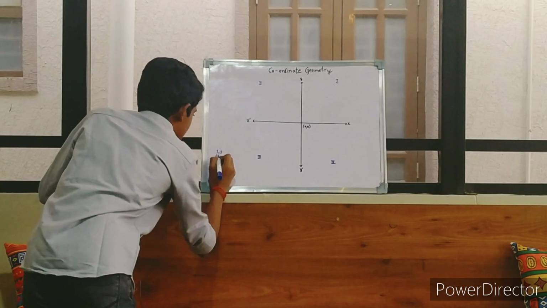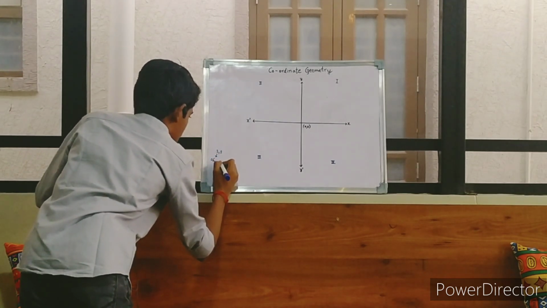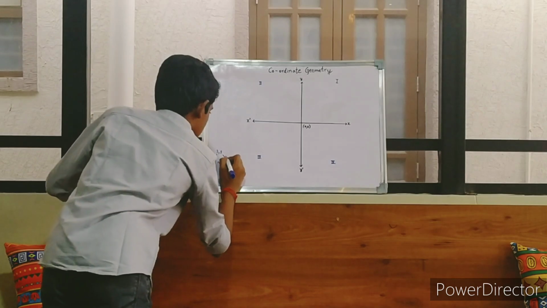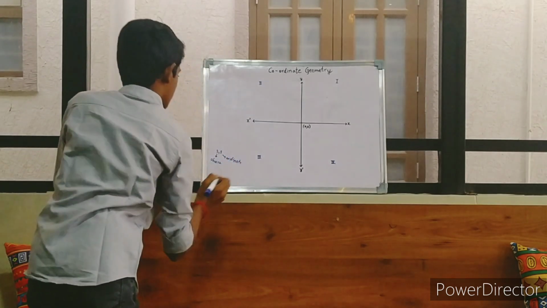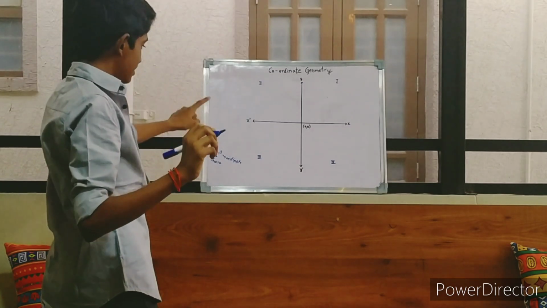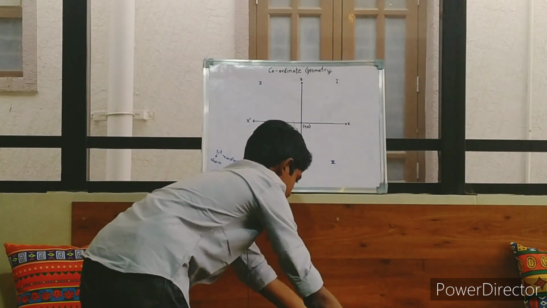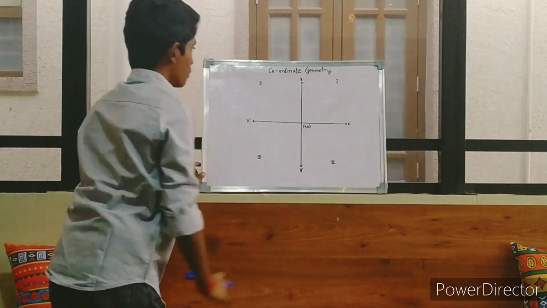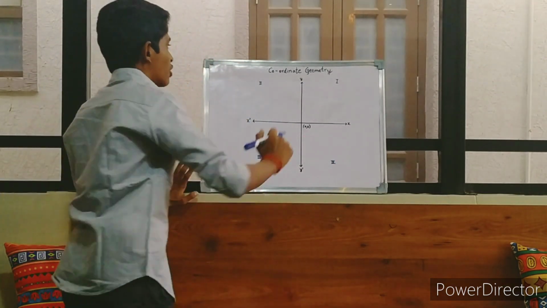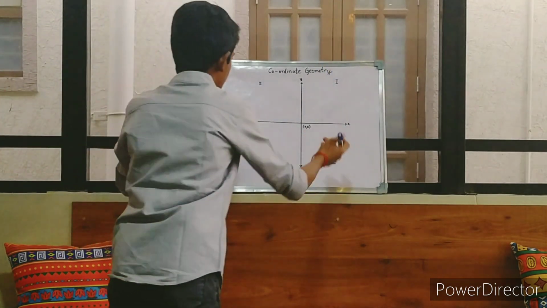Now this is abscissa. And this is ordinate. Okay? X coordinate, abscissa, y coordinate, ordinate. Okay, just for illustration purpose. And now, I need to define the location of this point. I don't know what this point is.